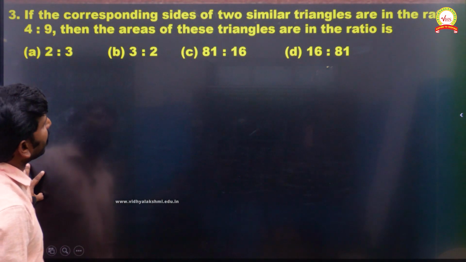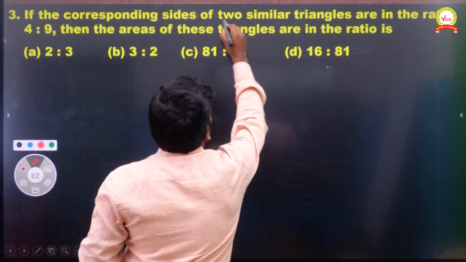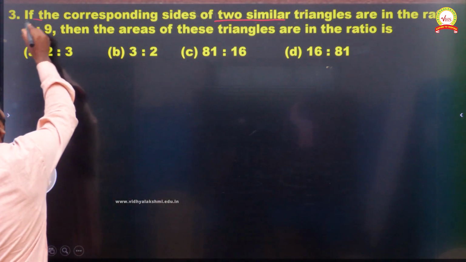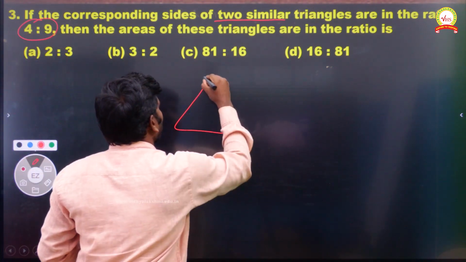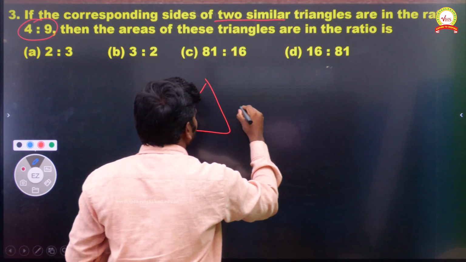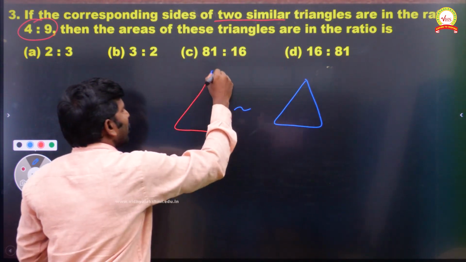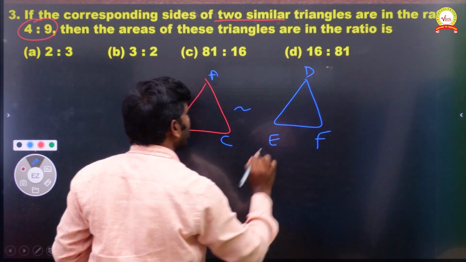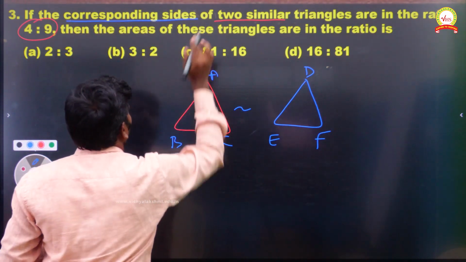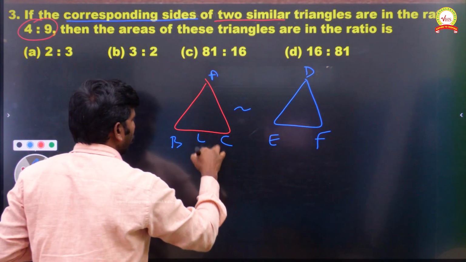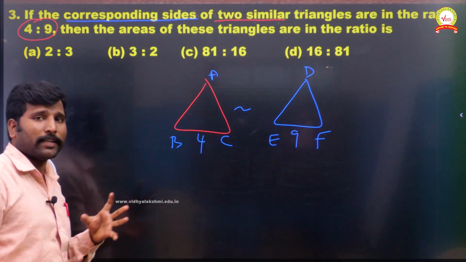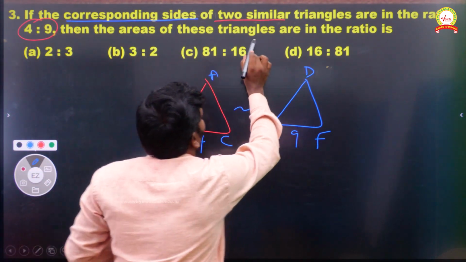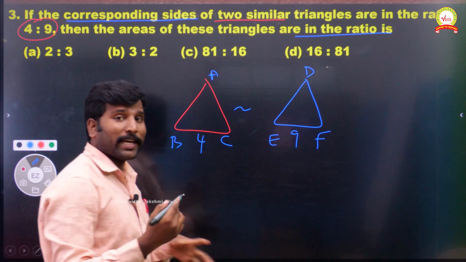If the corresponding sides of two similar triangles are in the ratio 4:9. Suppose we have two similar triangles, this is like ABC and this is like DEF. Like this, I have two similar triangles. Corresponding sides only we have to take, that is 4:9. Suppose here 4, there 9. Like that they are telling. Then the areas of these triangles are in the ratio, they are asking.